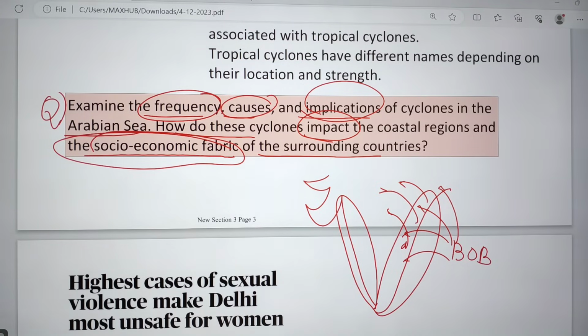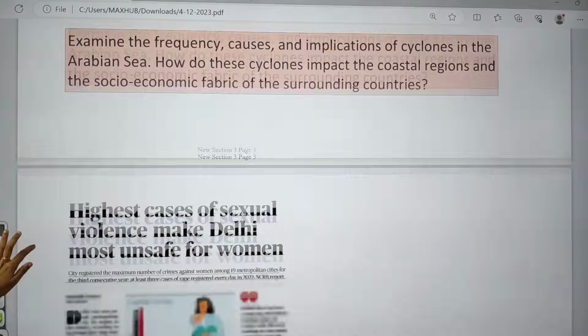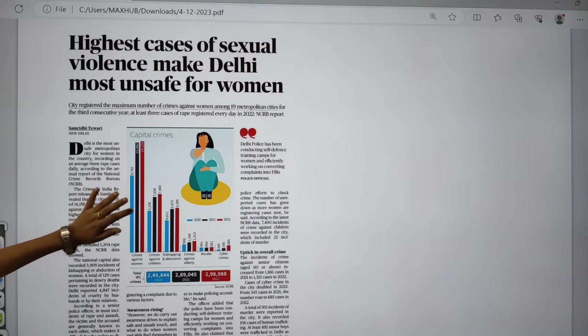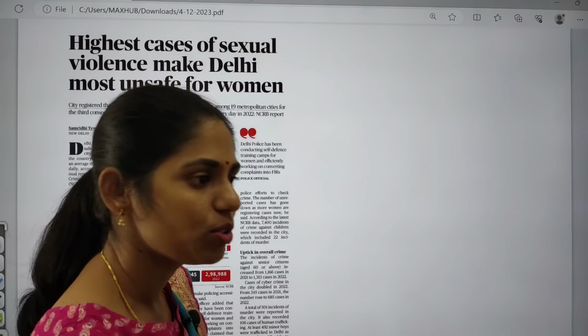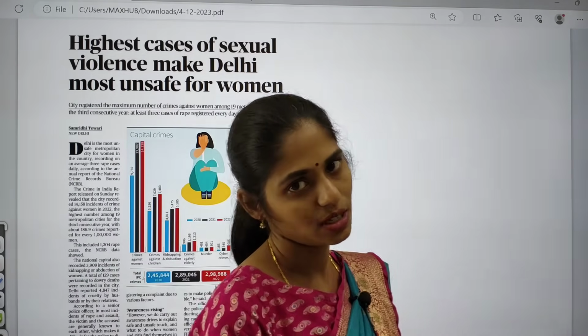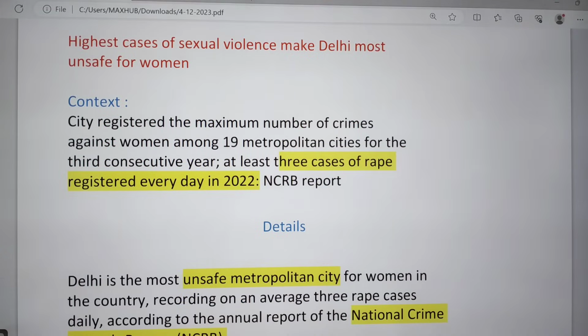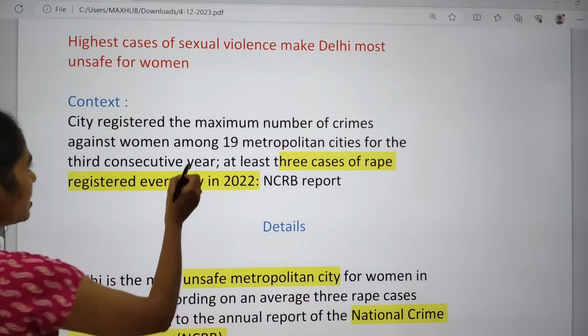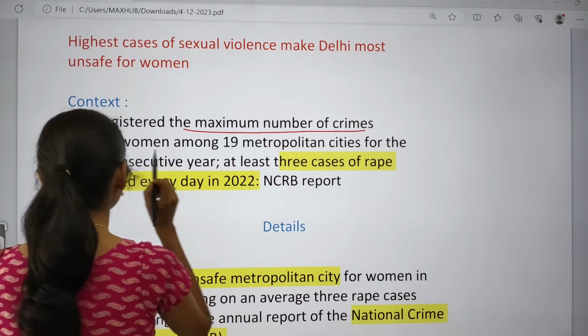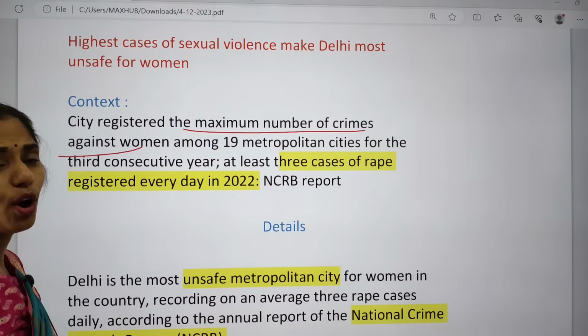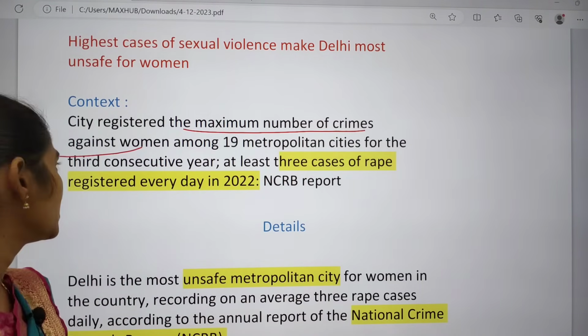And the next topic is: highest cases of sexual violence make Delhi most unsafe for women. This article is important from your GS paper point of view, under society. If you see the context, it says that the city registered the maximum number of crimes against women among 19 metropolitan cities.